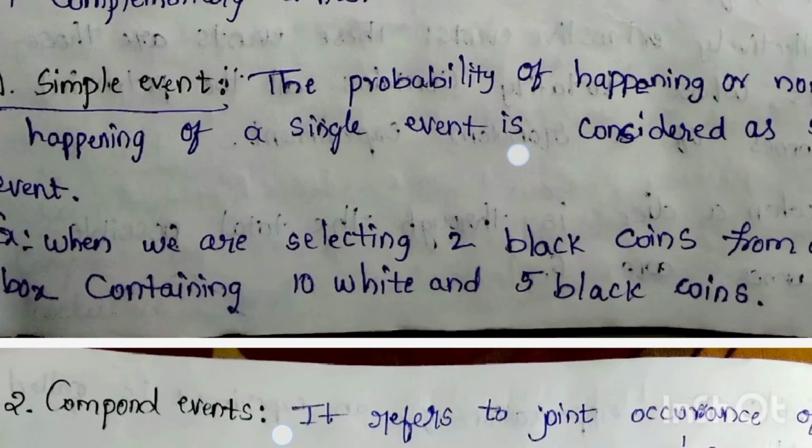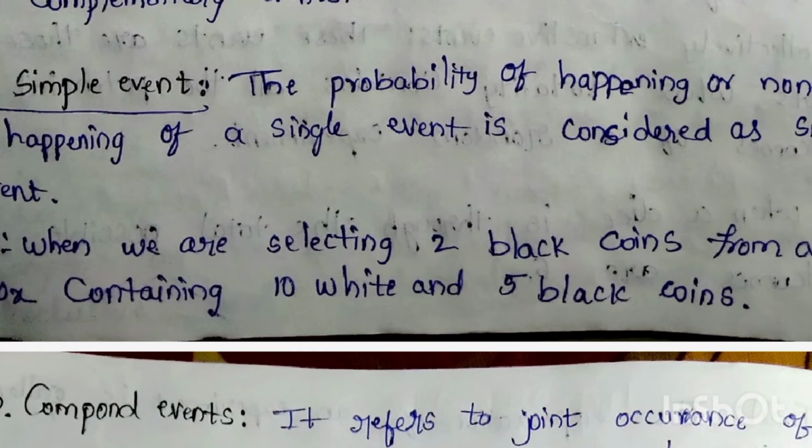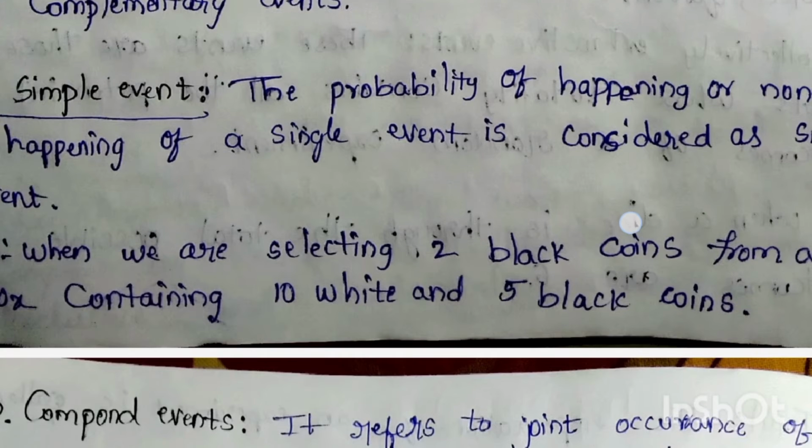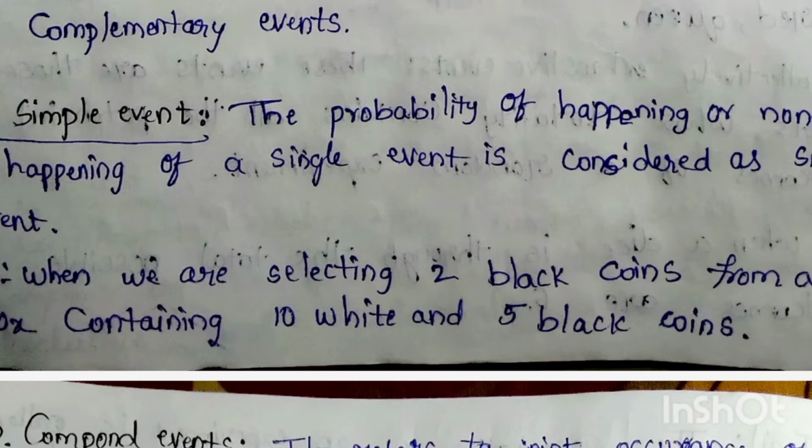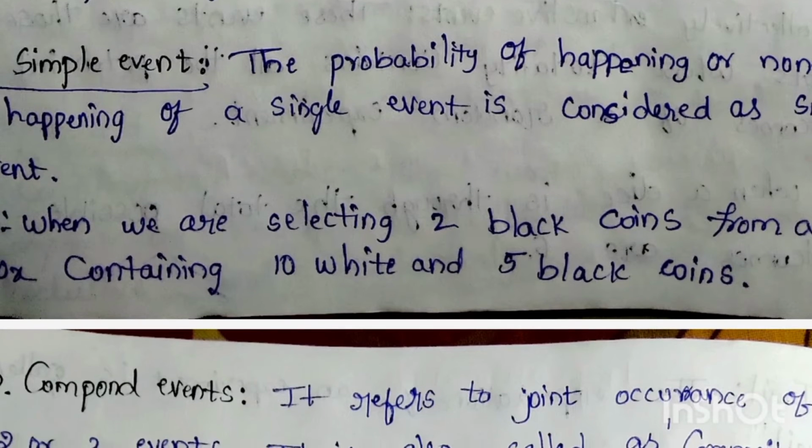Simple event: the probability of happening or non-happening of a single event is considered a simple event. For example, when we are selecting two black coins from a box containing 10 white and 5 black coins.